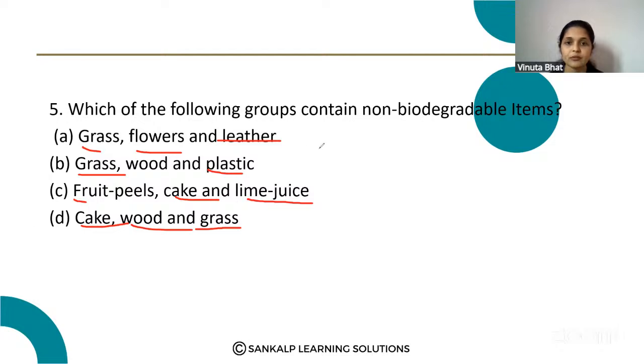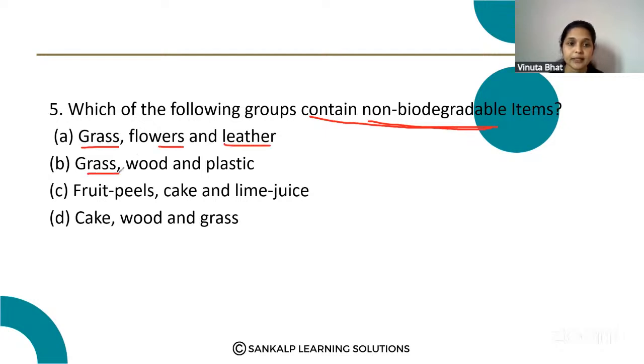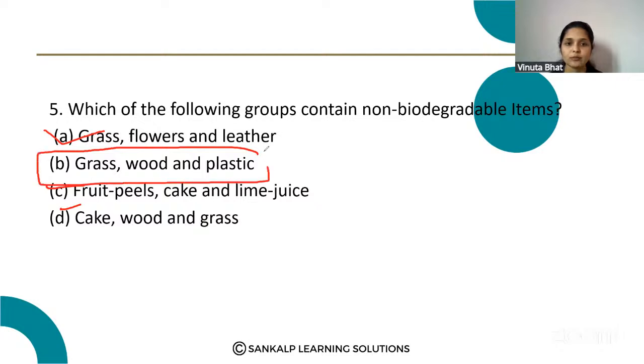Here, we need the group which contains non-biodegradable items. Grass, flowers and leather; fruit peels, cake and lime juice; cake, wood and grass: options A, C and D are all biodegradable items. But option B, grass, wood and plastic, contains plastic, which is the non-biodegradable item.